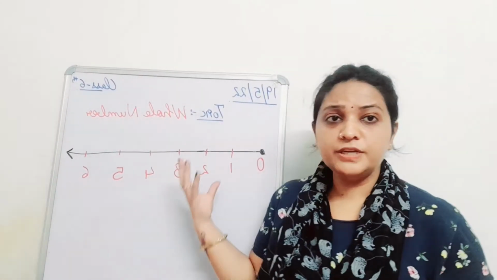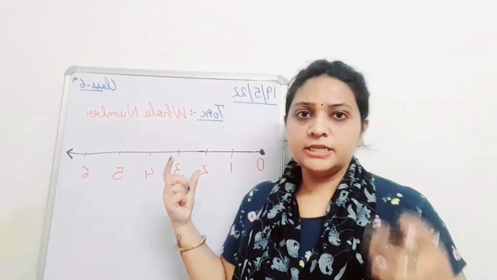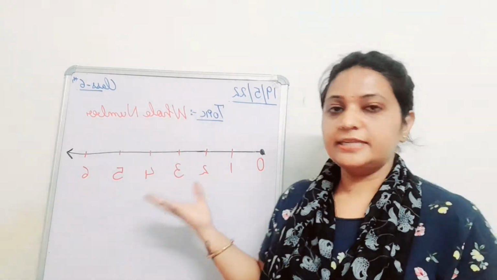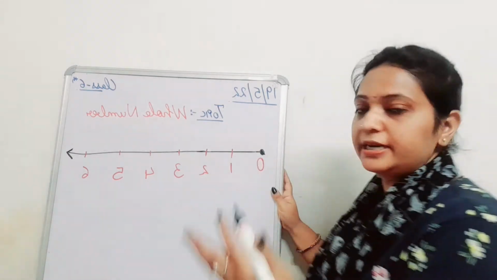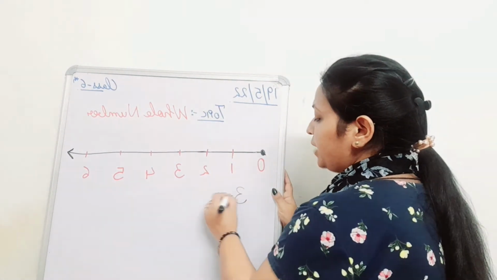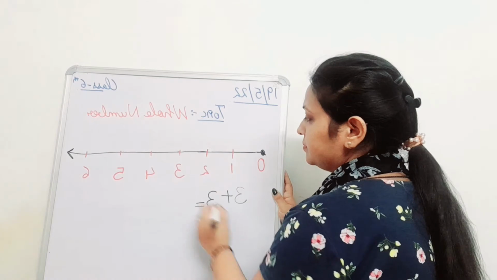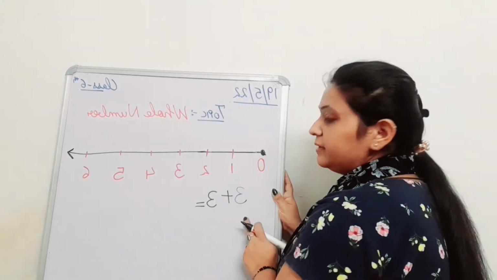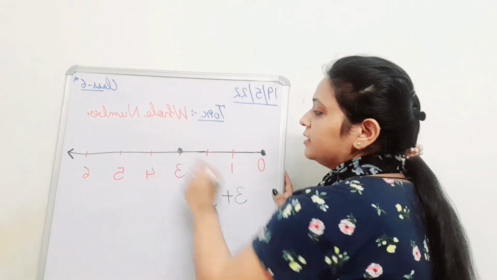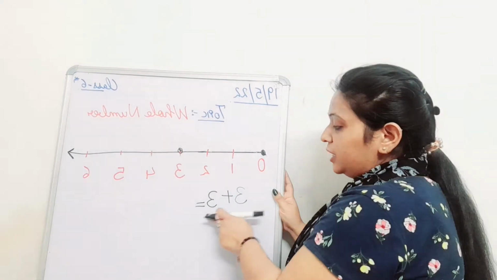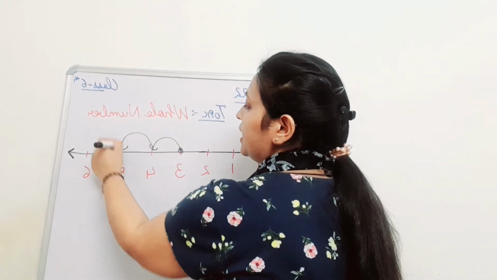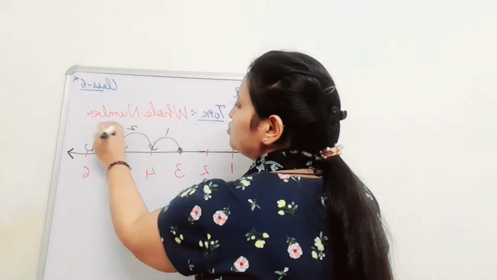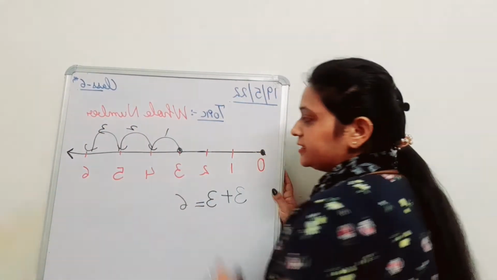Yes, before moving to our further topic, one point is left. Let's take it. Okay, so I have shown you the addition, right? So if I want to add 3 plus 3, right, students? So the first number will be taken as the reference and we have to jump from it. How many jumps? 3. So 1, 2 and 3, right? 1, 2, 3. So the answer will be 6.